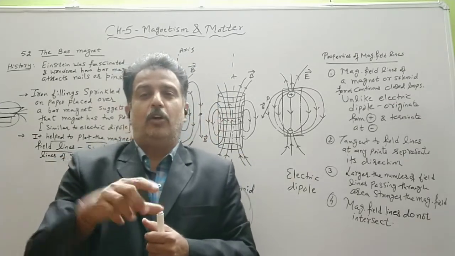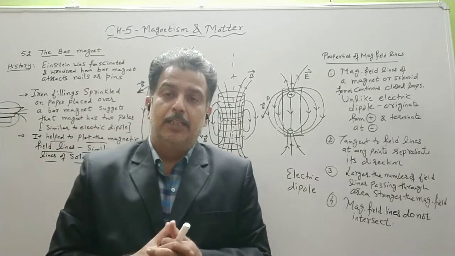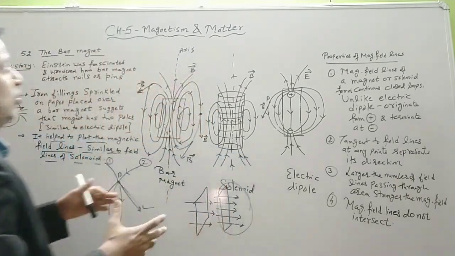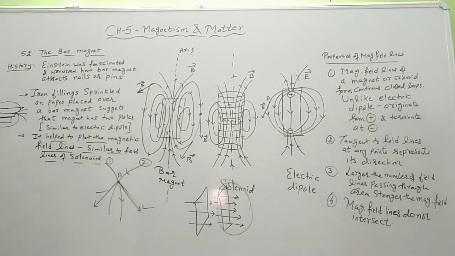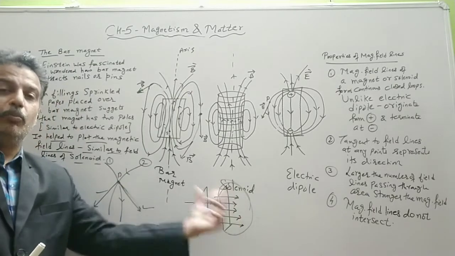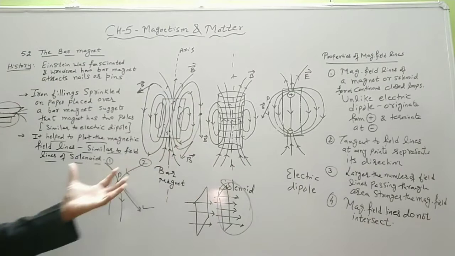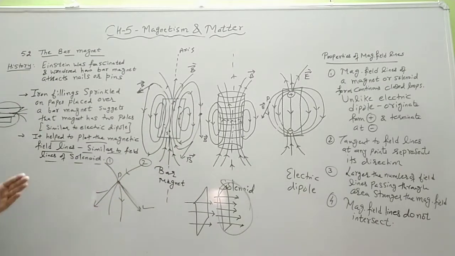So electric field or magnetic field is a reality, but field lines are an imaginary concept which only help us to understand the direction or the strength. For example, from the number of lines I can say the strength is more, but actually there are no such field lines. They are an imaginary concept drawn to understand the strength. So that was a definition of the field lines.